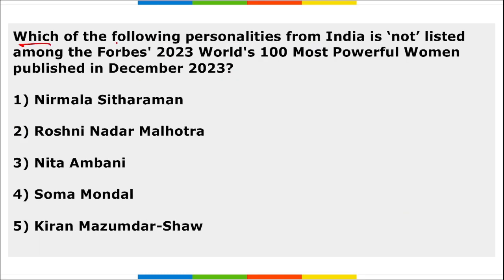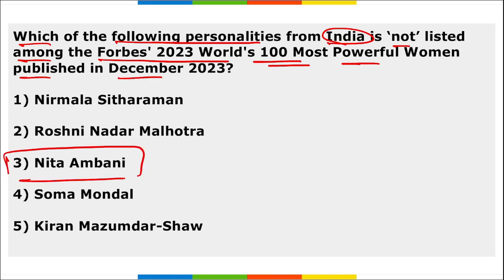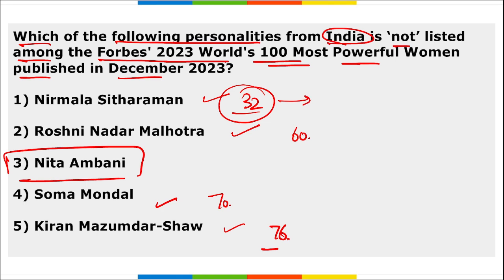Next, which of the following personalities from India is not listed among the Forbes 2023 World's 100 Most Powerful Women published in December 2023? Among them, Neeta Ambani is not listed on this particular list. Nirmala Sitharaman, Roshni Nadar Malhotra, Soma Mandal, and Kiran Mazumdar Shah were listed. Roshni Nadar Malhotra was on 60th rank, Soma Mandal on 70, Kiran Mazumdar on 76, and Nirmala Sitharaman on 32nd position as she is our finance minister.